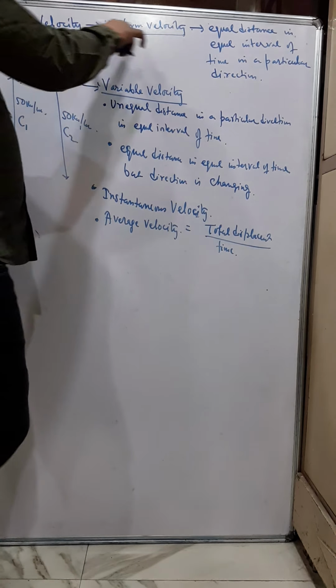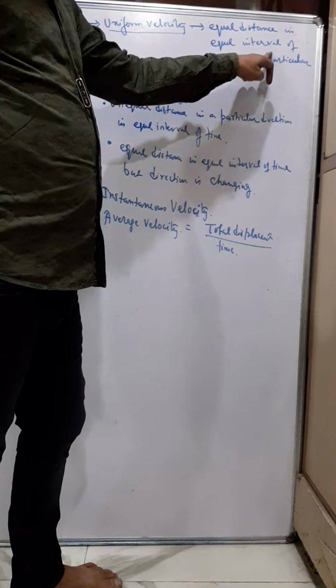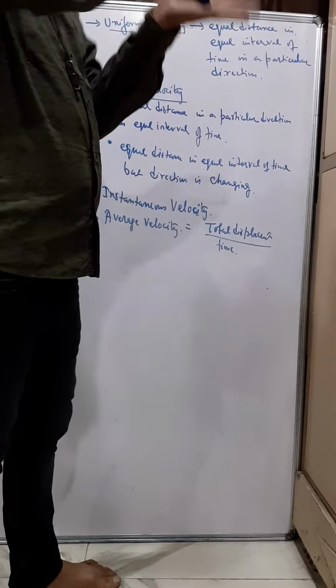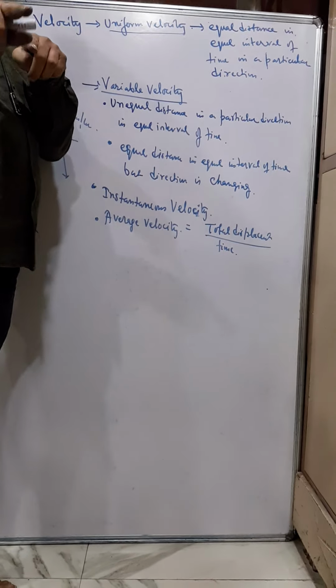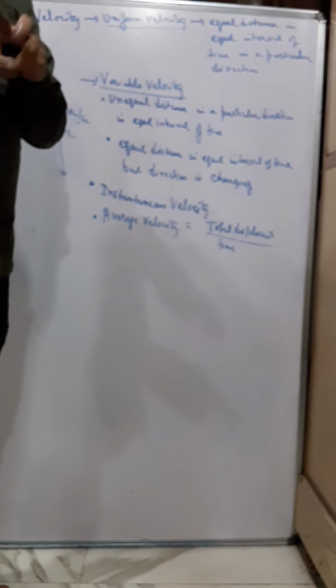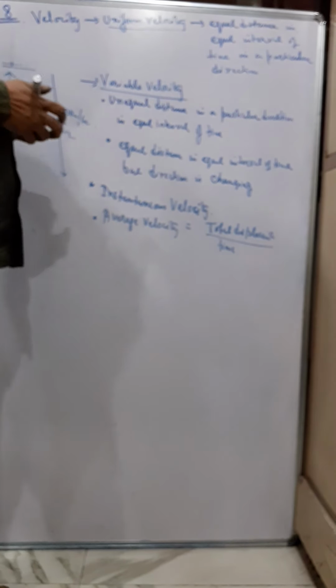So uniform velocity means equal distance in equal interval of time, like uniform speed, but it should be in a particular direction. The direction does not change. Now, as soon as the direction changes, we say the velocity is variable, because velocity depends on both magnitude and direction. So if magnitude changes, then it is variable velocity. If the direction changes, then also it is variable velocity. Or if both change, then naturally it is variable velocity.